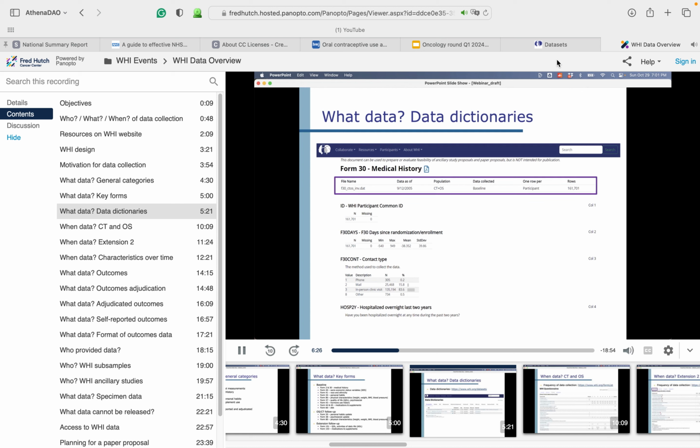First, the top of each dictionary page gives the name of the data file, the population of WHI participants the data was collected on, and the time frame of data collection. Here we see that this medical history form was collected on all WHI participants in both the clinical trial and observational study at baseline.